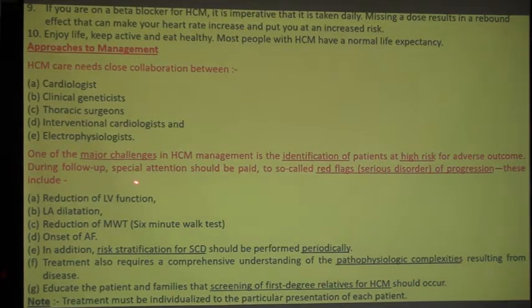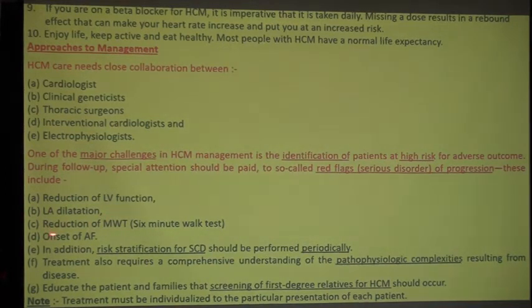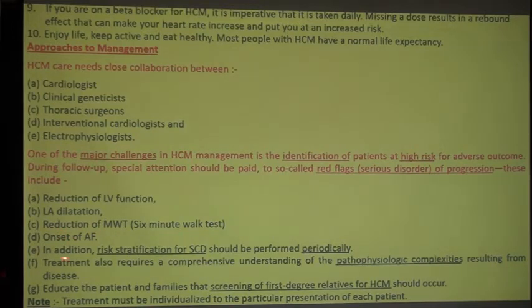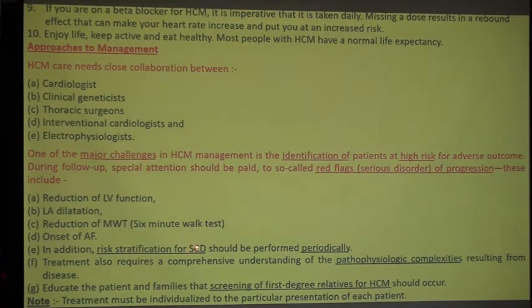During follow-up, special attention should be paid to so-called red flags, serious markers of progression. These include reduction of LV function, LA dilation, reduction of maximum wall thickness. A 6 minute walk test has to be done, then you can find out. Disease or onset of atrial fibrillation. In addition, risk stratification for sudden cardiac death should be performed periodically.